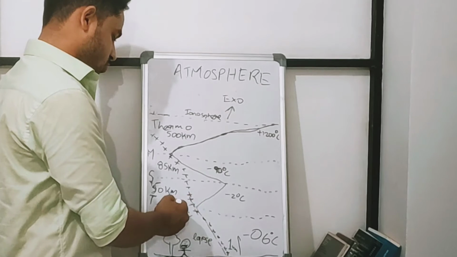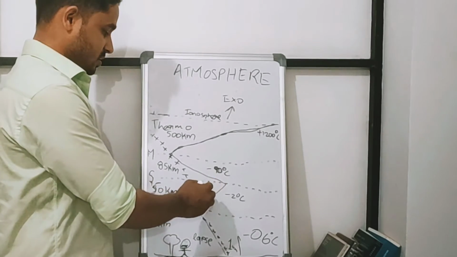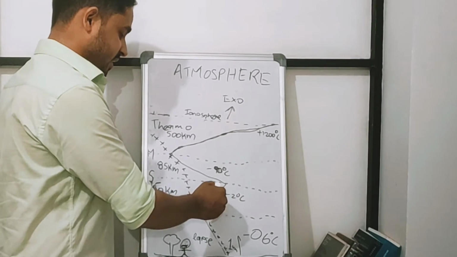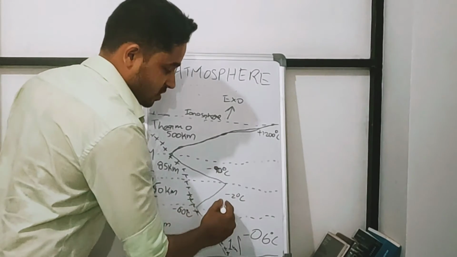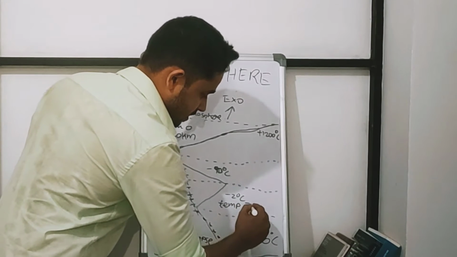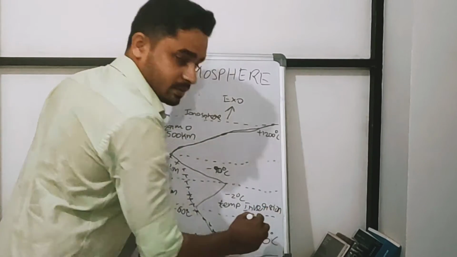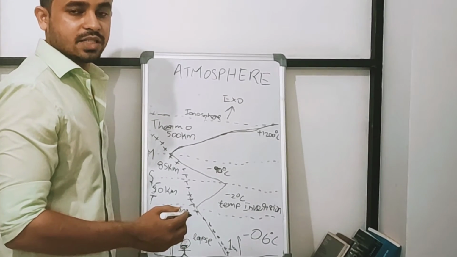And from the tropopause, the temperature increases. Temperature increases as altitude increases. This is called temperature inversion. This idea is known as temperature inversion.